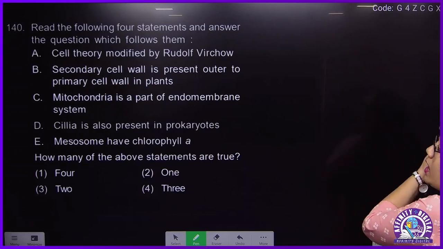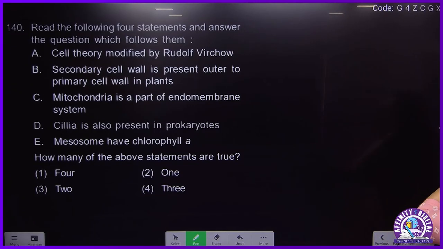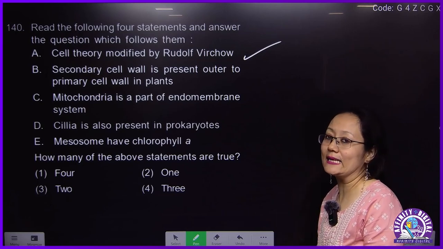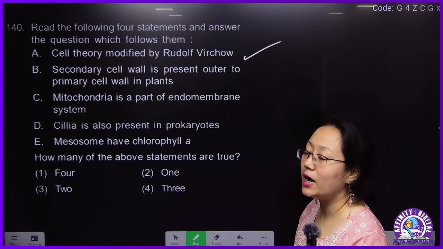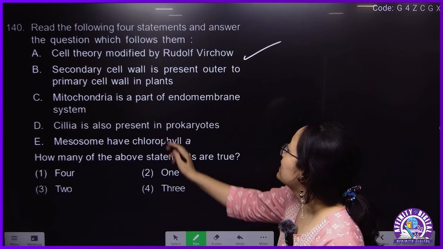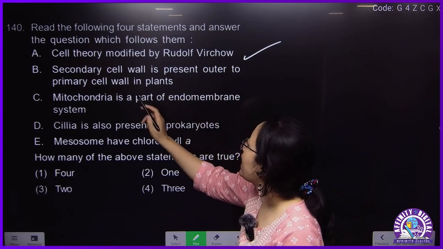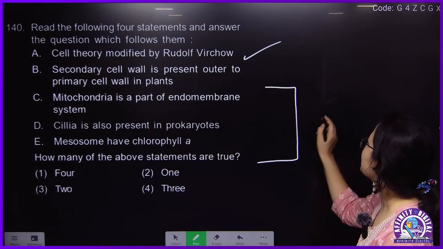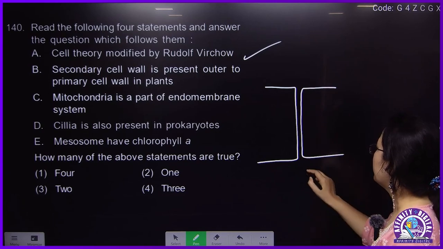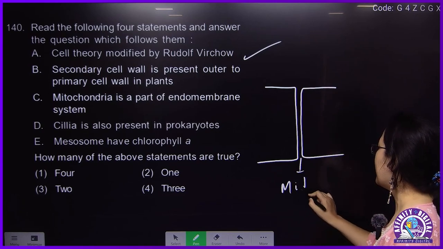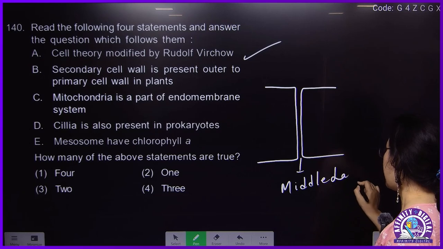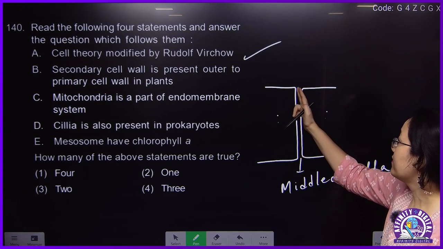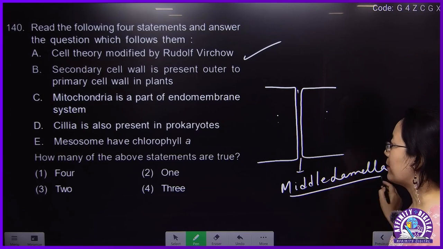Next. Cell theory was initially given by Schleiden and Schwann and modified by Rudolf Virchow. Correct. Secondary wall is present outer to primary cell wall in plant. It should be inner. Between 2 plant cells, they will have a common wall which is called the middle lamella. This is one cell, this is another cell. They have a common wall, which is called a middle lamella.